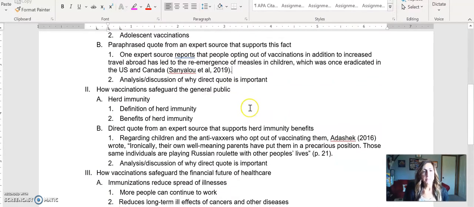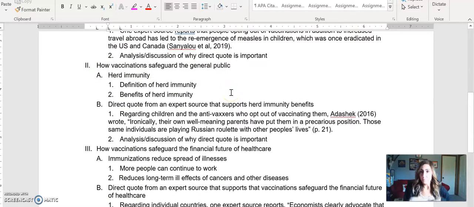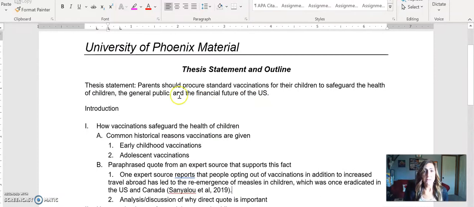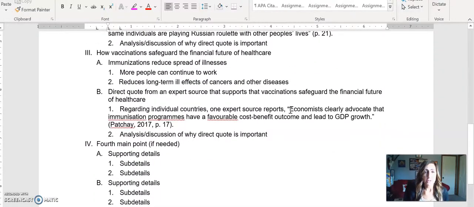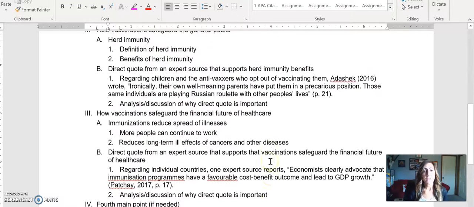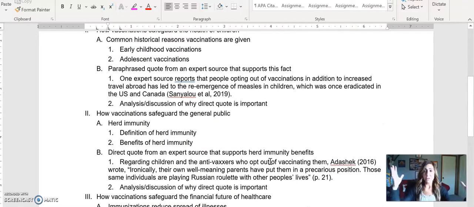Okay, my second body paragraph is going to be focused on how vaccinations safeguard the general public. I already pulled my direct quote from the research that I located that supports the idea on that topic. My third body paragraph then echoes the third point in my thesis statement about safeguarding the financial future of the U.S. And I pulled some research for that too, and I pulled that right here. All right, so I've kind of roughed out in my head what I'm doing. What does that look like in an essay?